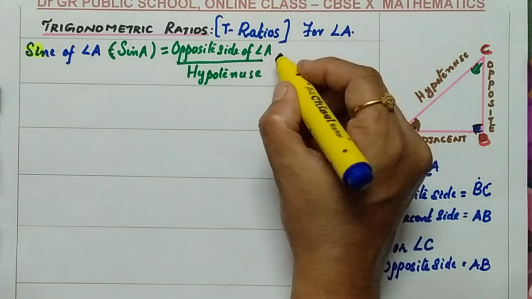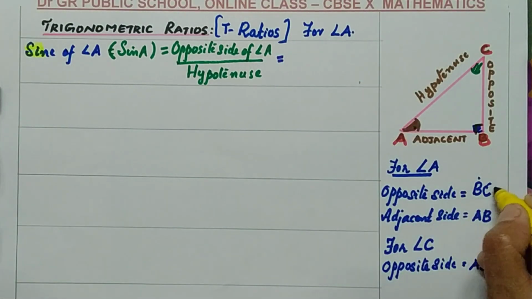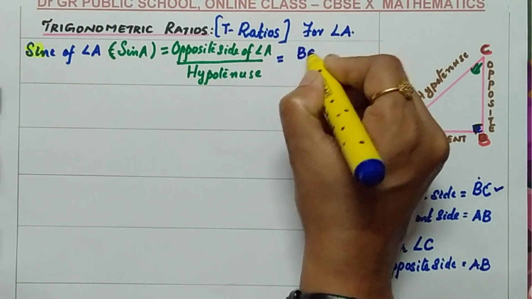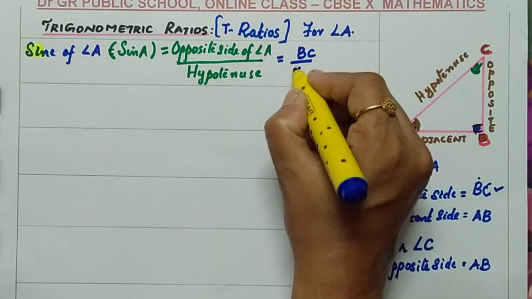Which is the opposite side? For angle A, the opposite side is BC, by the hypotenuse, which never changes. The hypotenuse is AC.